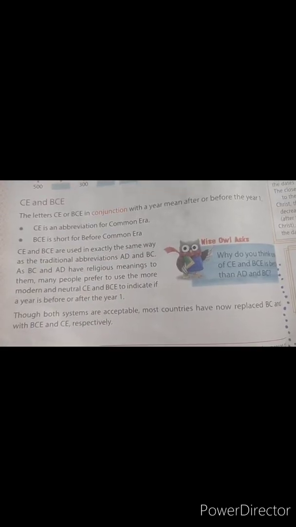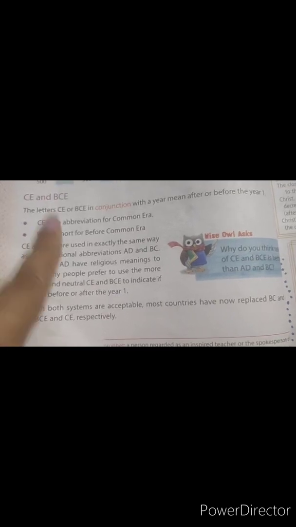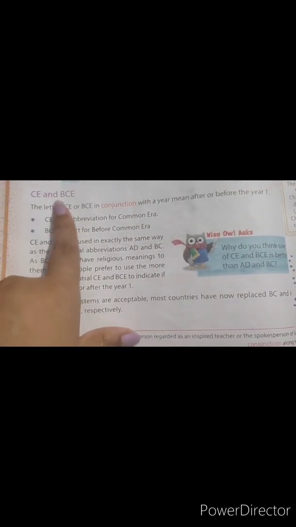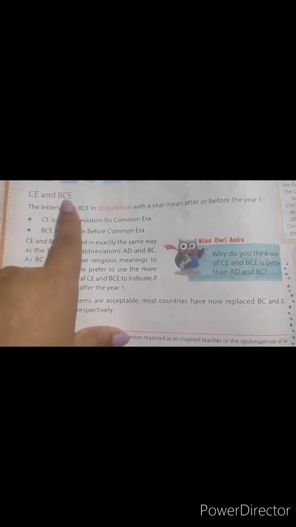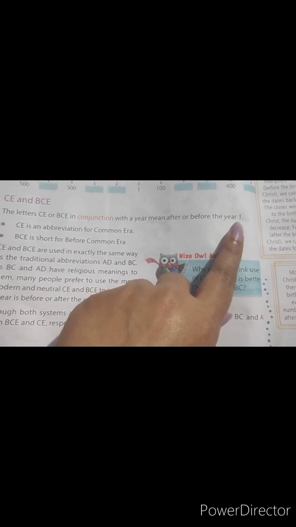Now come to the next topic, that is CE and BCE. CE and BCE are similar to AD and BC. You can write any of the two. Either you can write AD or CE, or either you can write BC or BCE. The letters CE or BCE in conjunction with a year mean after or before year 1.